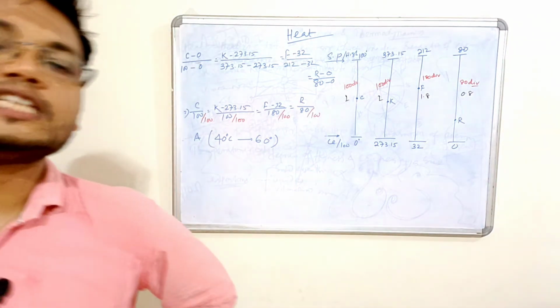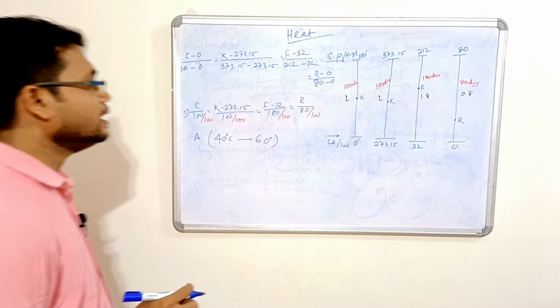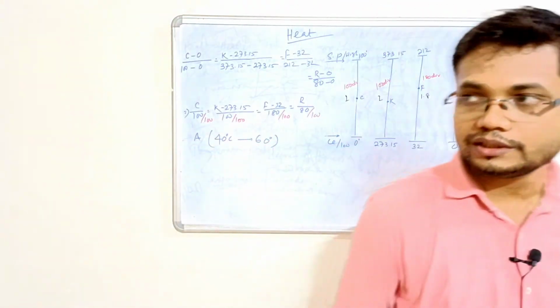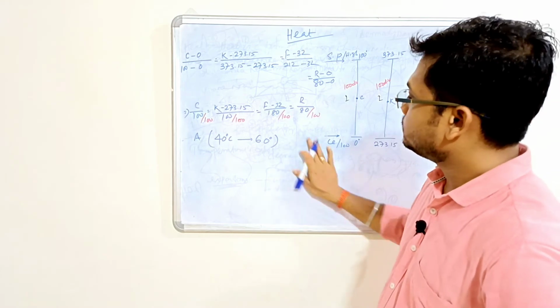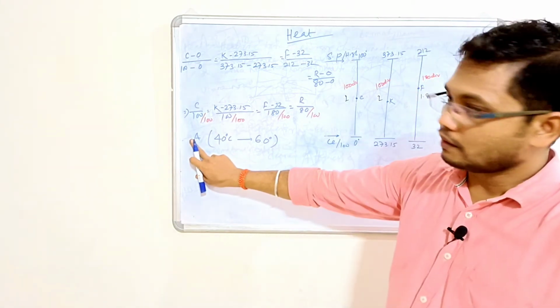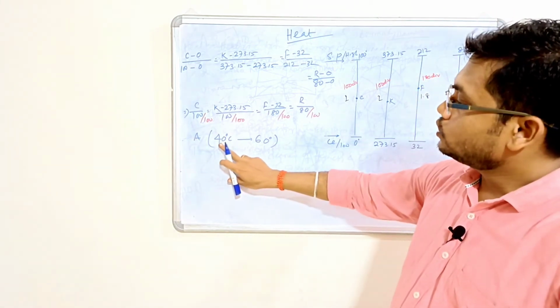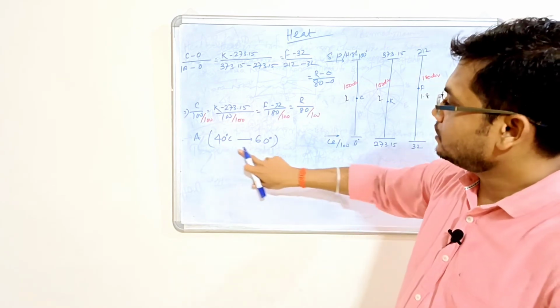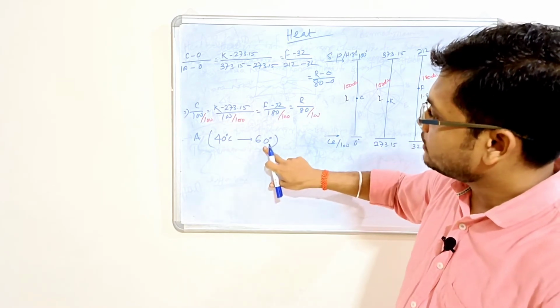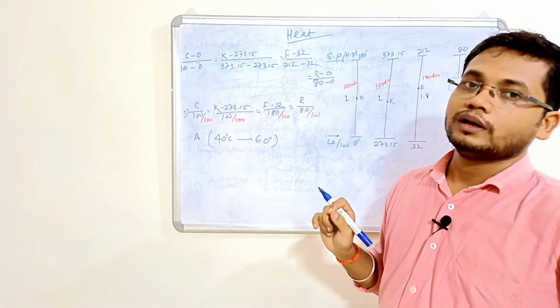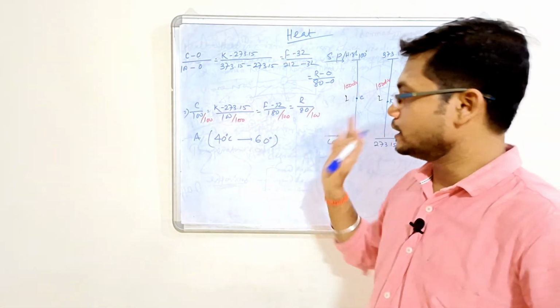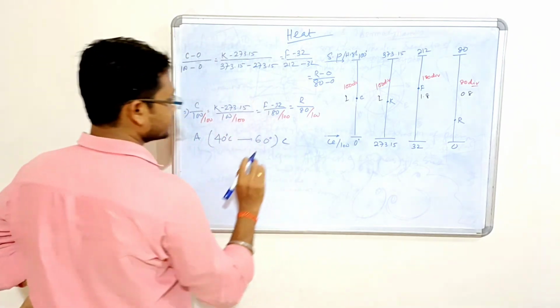Find the corresponding change in temperature in different scales. A is an object whose change in temperature happens from 40 to 60. Find the corresponding change in temperature in case of different scales. This is the centigrade scale.